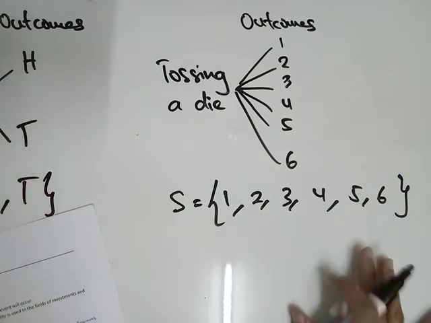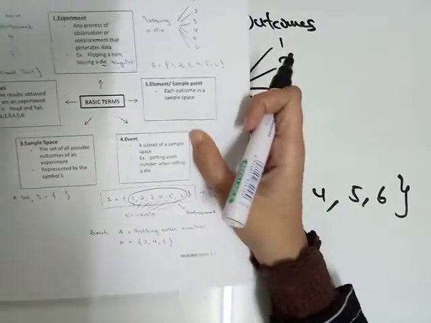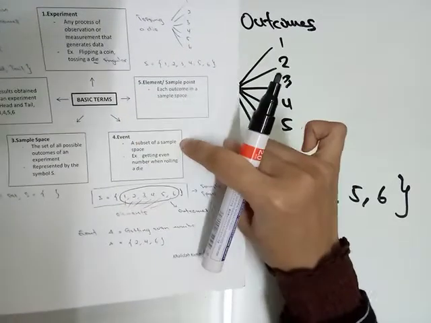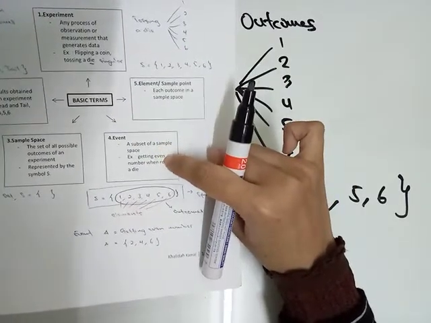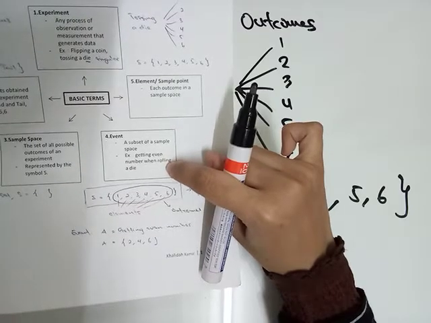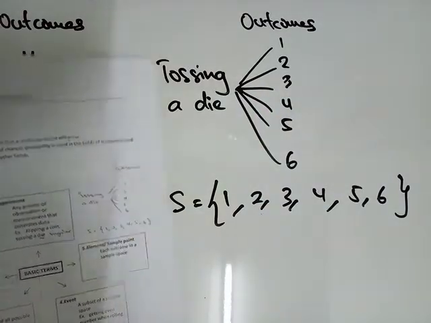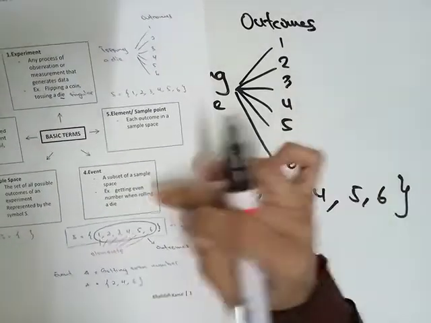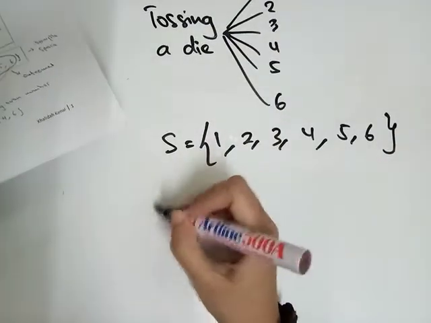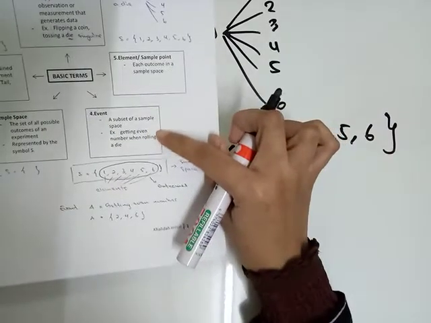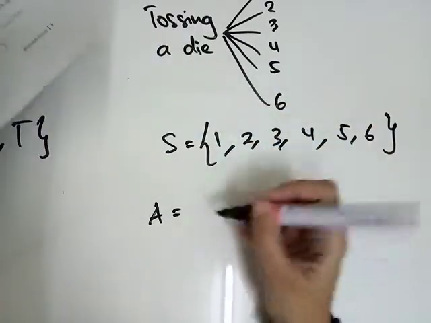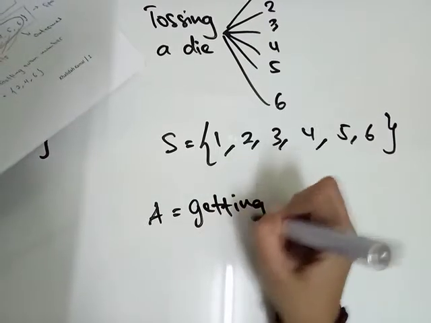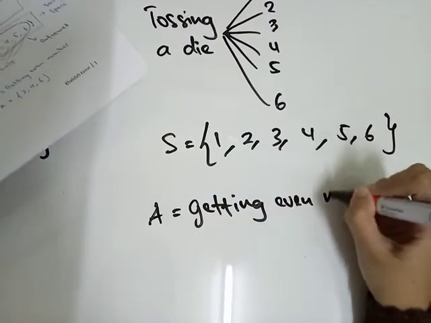And then look at number 4, a subset of a sample space. An event ni, a subset of a sample space. Example, getting even number when rolling a die. Event ni that means based on question given, berdasarkan apa yang soalan minta. So kita let kan A, getting even number.